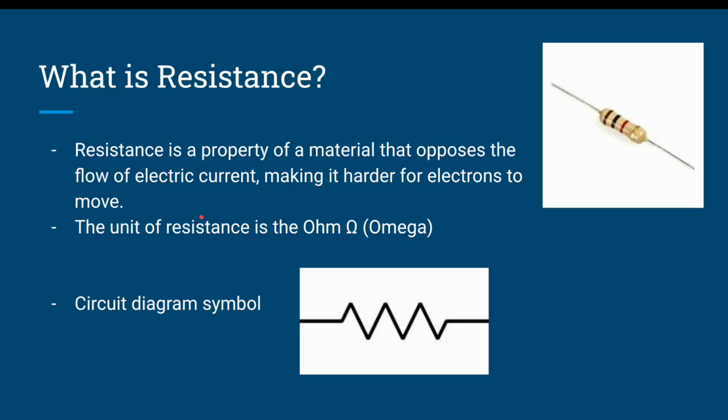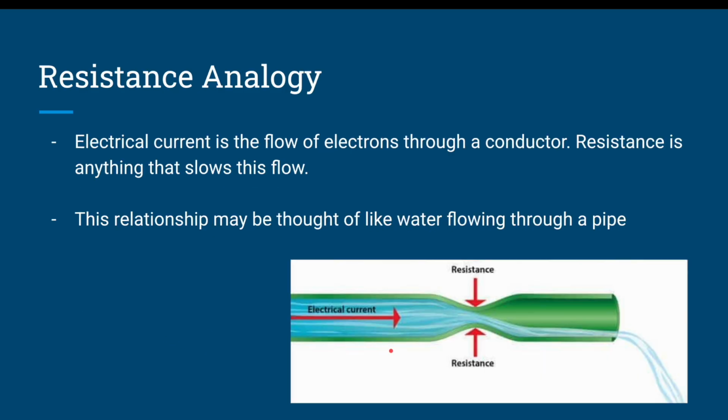Resistance is a property of a material that opposes the flow of electric current, making it harder for electrons to move. The unit of resistance is the ohm, denoted by the Greek symbol omega, named after German physicist Georg Ohm. In a circuit diagram, a resistor is represented using this symbol.